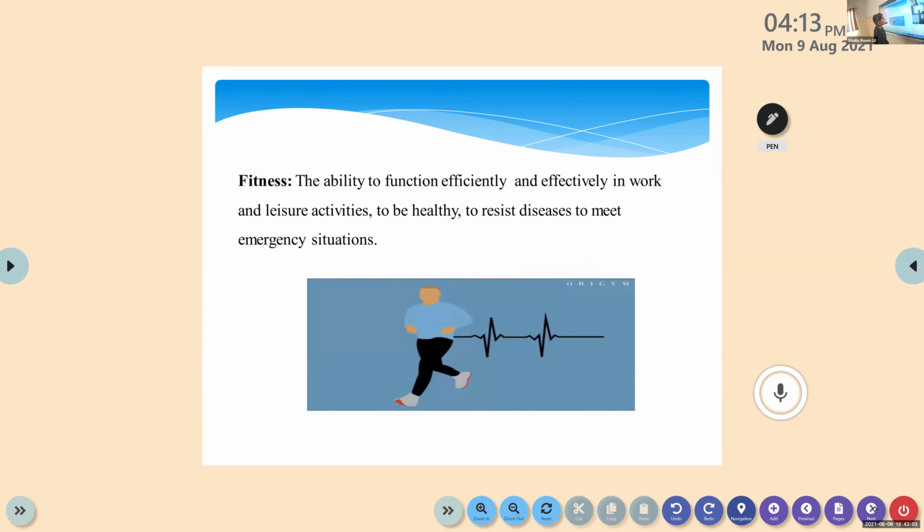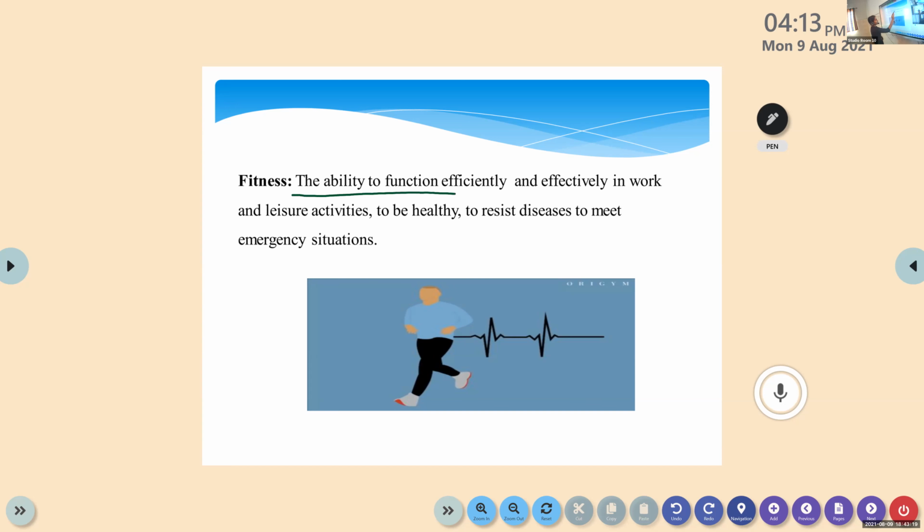Okay, next term in this chapter is fitness. We have two types of fitness. One is general fitness, another one is specific fitness. Fitness simply means the stamina or the energy or the ability to complete a physical task.